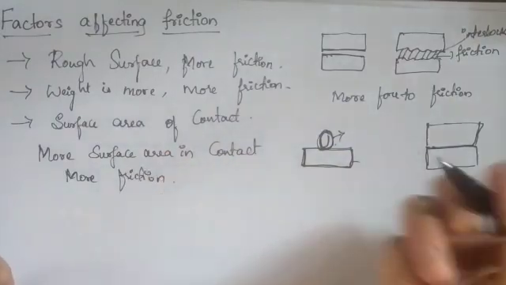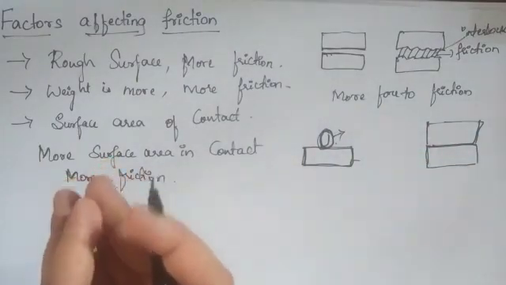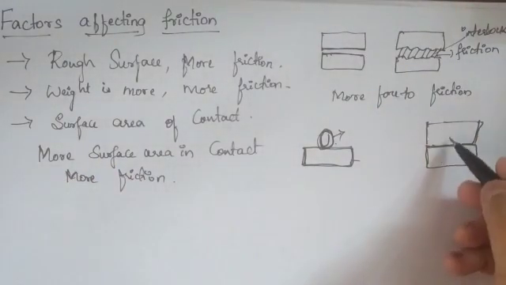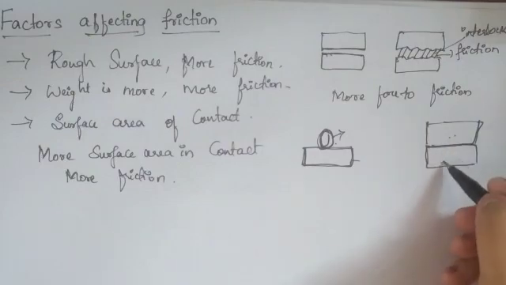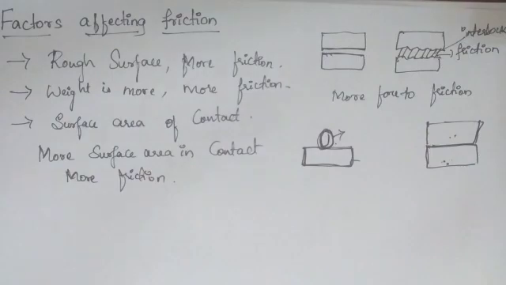If the surface area in contact is less, then the friction is also less. If the friction is less, there is no need to apply more force on that object. If the two surfaces are in contact with more surface area, then more will be the friction. Okay, this is the introduction part for the friction.